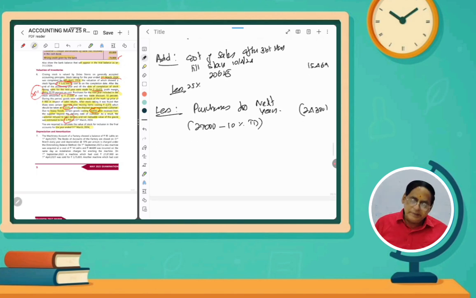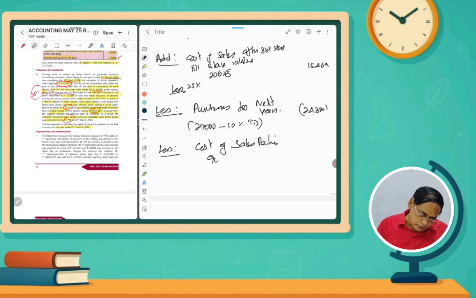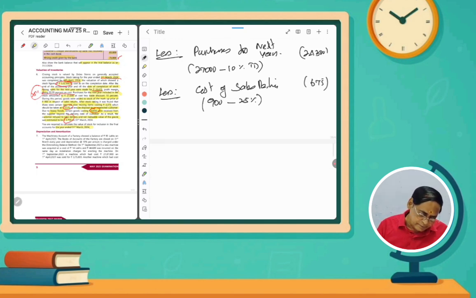And then cost of sales return, that is also selling price, 900 rupees, for which the cost price less cost of sales return. We have to find out cost of sales return. Sales return, sales value, how much? 900 rupees sales return, sales value. We have to deduct 25% on cost, sales price we have to do. So 900 into 25% minus 675 we have to deduct it.